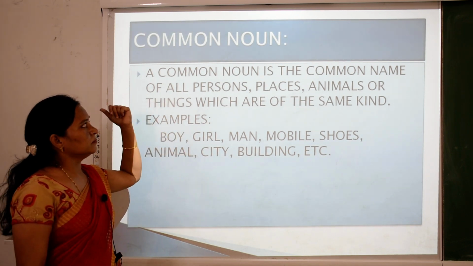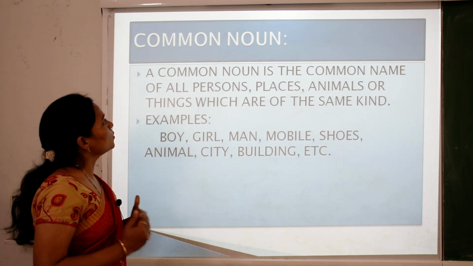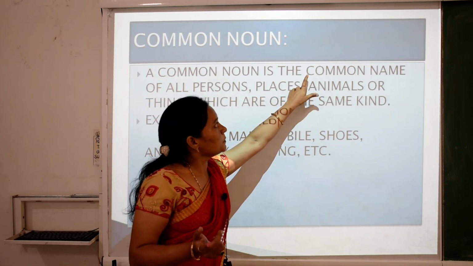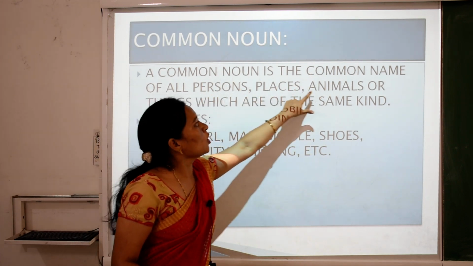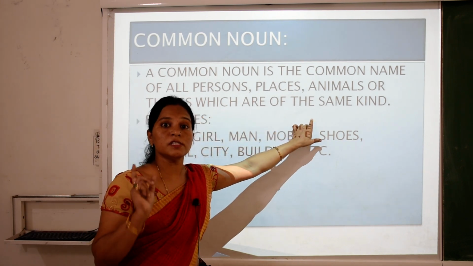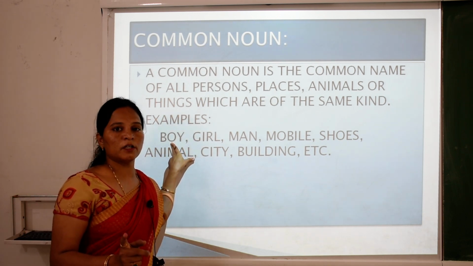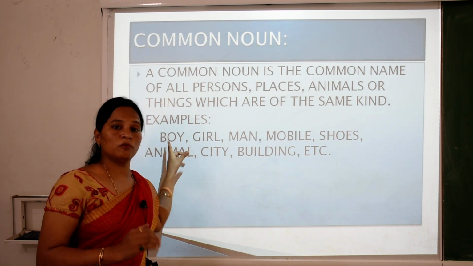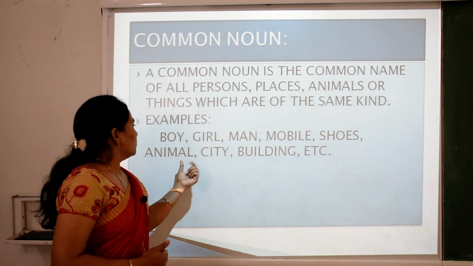What is the meaning of common? Common means not specific. It's common to all. That is a common name, not a special name for someone. Common name for persons, places, animals, things which are of the same kind. For example, boy. Rajat and Ravi are names of persons, but what do we say? That is boy.